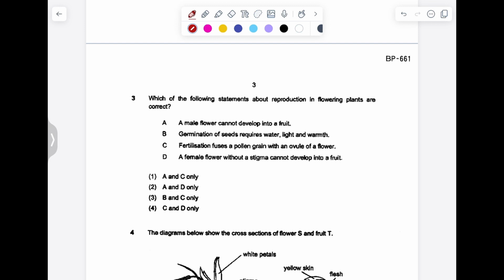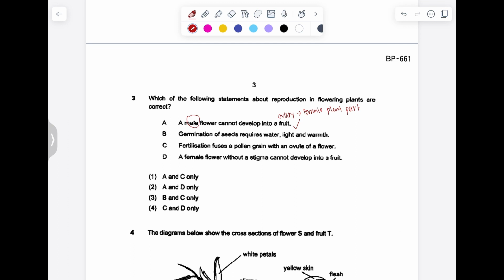A male flower cannot develop into a fruit. This is correct because the part that develops into a fruit is the ovary, and the ovary is a female plant part, not a male plant part. So if the flower only contains male reproductive parts, it will not be able to develop into a fruit.